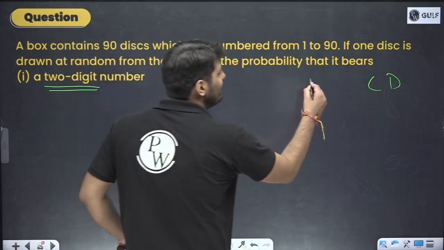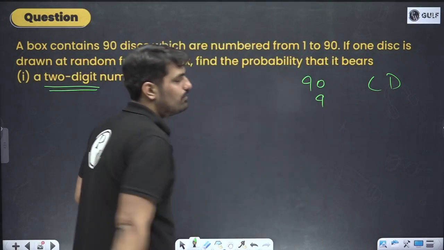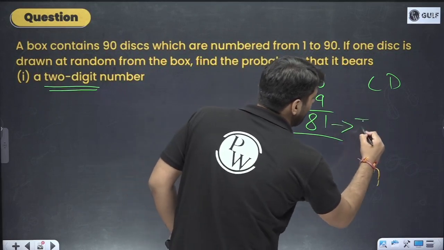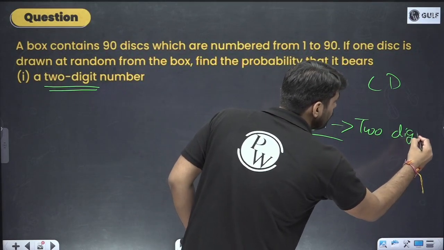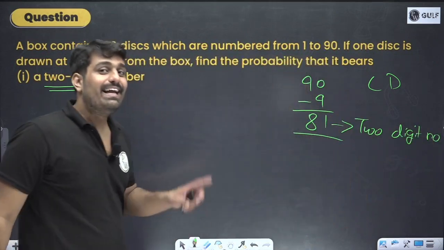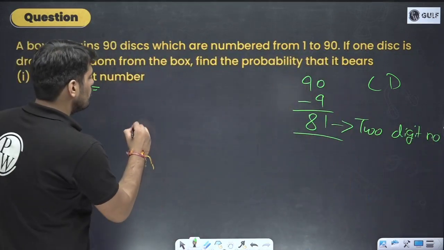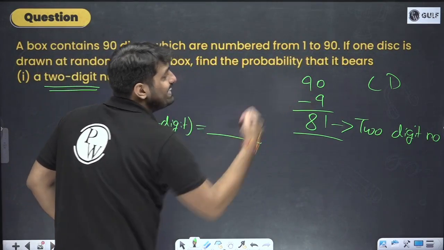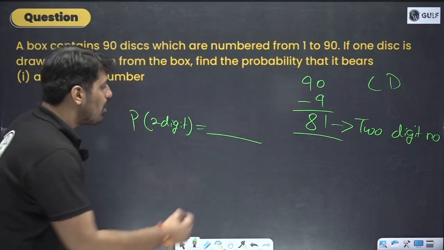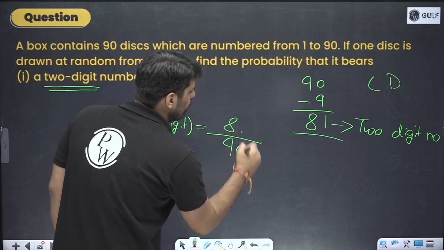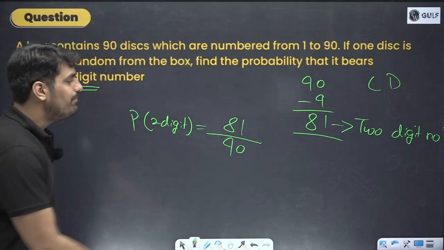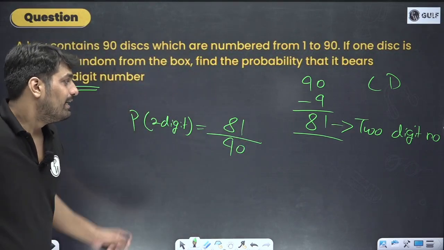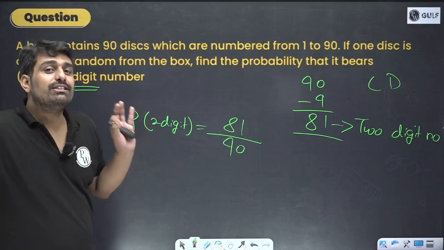So out of 90, how many single digit? Only 9. If I subtract 9, what will I get? 81. So the total 2-digit numbers is 81. 81 cases would be there of 2-digit numbers. So the probability of a 2-digit number would be what? Out of the total 90 cases, 81 will be 2-digit numbers. So ultimately you can do the division and simply write 9 by 10. This is how the questions of probability will be.